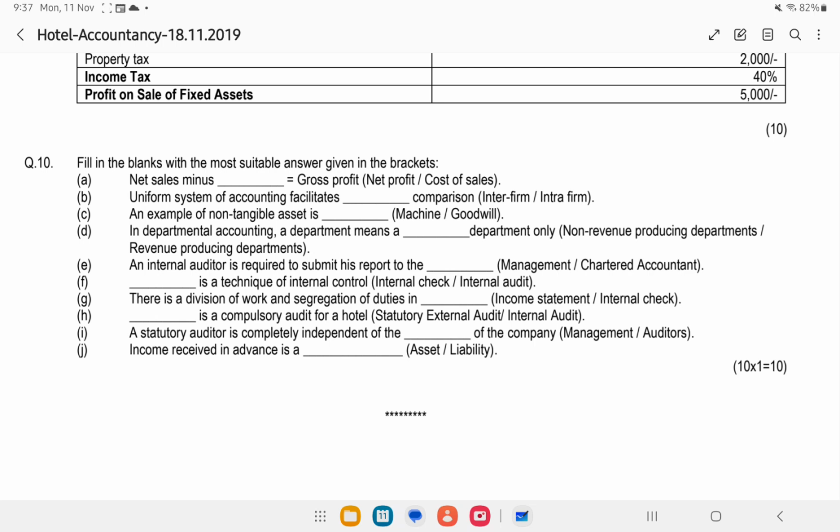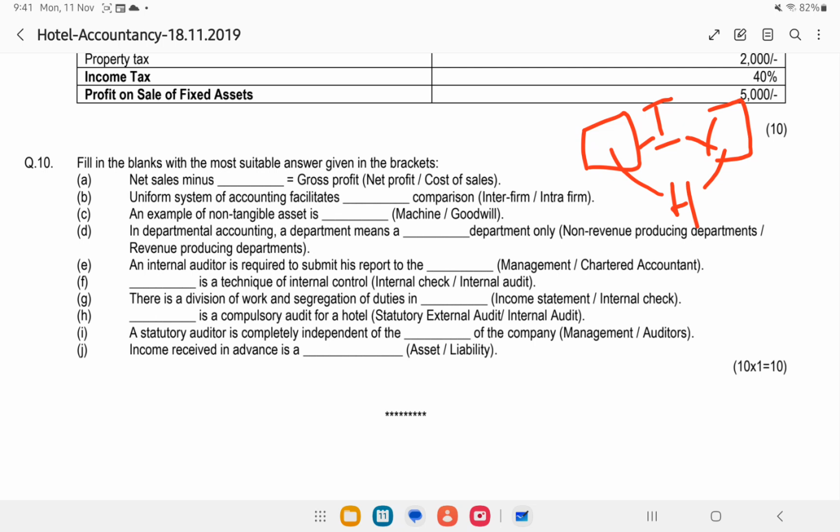Comparison between firms. Comparison between two hotels. If two different hotels are preparing accounts in a similar way, what can we do? We can make an inter-firm comparison, that means between the two firms. Here the firm means two hotels, okay. So uniform system of accounting facilitates inter-firm comparison.